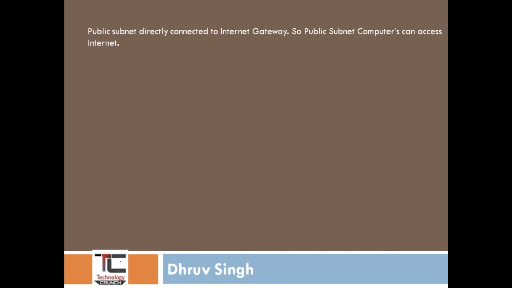A public subnet is directly connected to the internet gateway. So computers in a public subnet can access the internet. If you place any instance in a public subnet, it has a direct connection to the internet. So public subnet instances can access the internet, and you can also connect to instances that are in the public subnet. But you have to create the internet gateway and attach it to the VPC as in my lecture, and also define the route to the internet gateway in the route table.